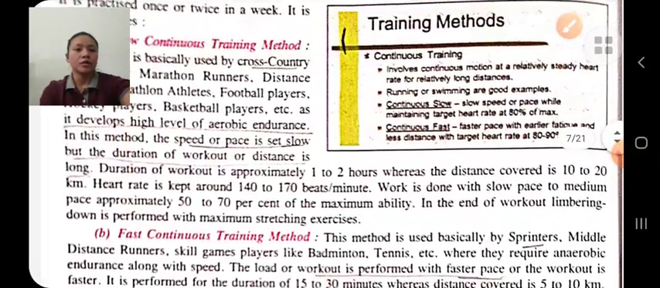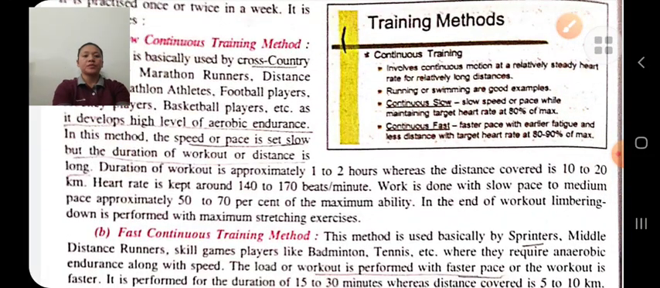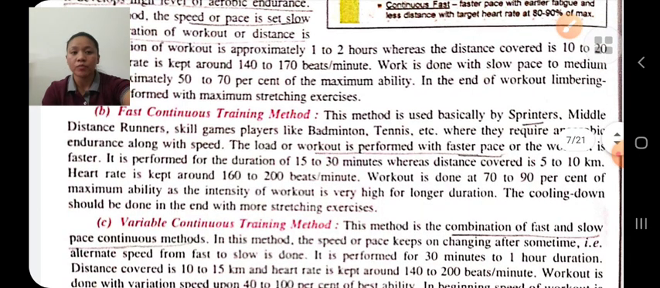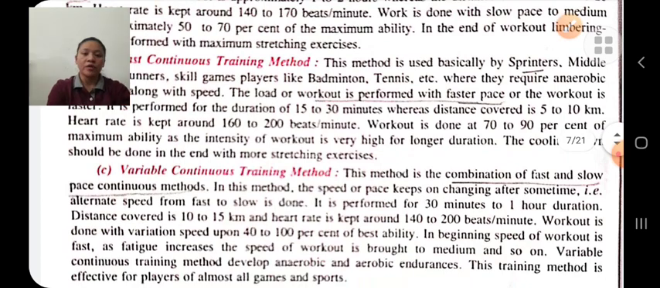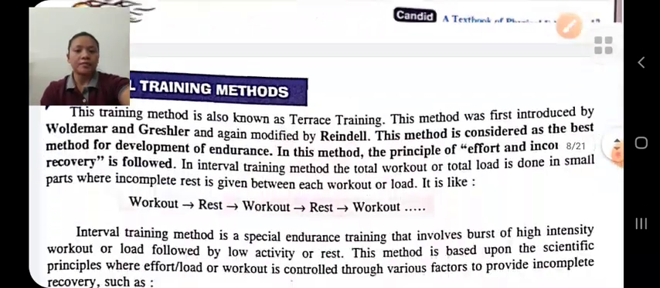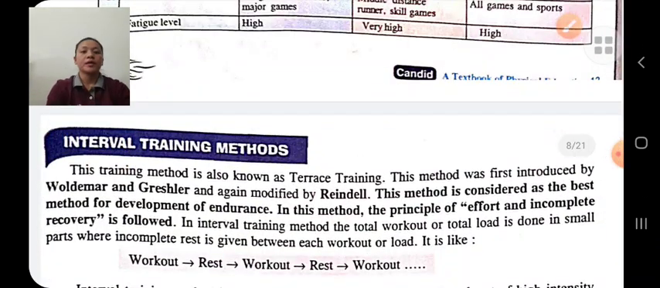Slow continuous training methods develop aerobic endurance. Fast continuous training methods help to develop anaerobic endurance. And variable continuous training methods help to develop both aerobic and anaerobic endurance. Till this we have discussed. Next is interval training methods.